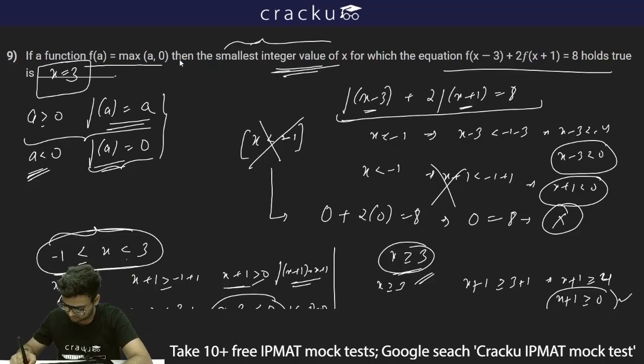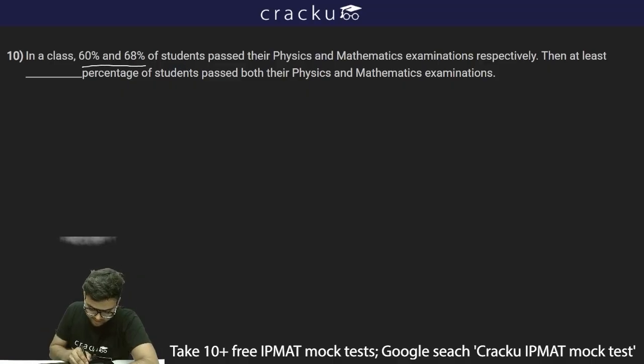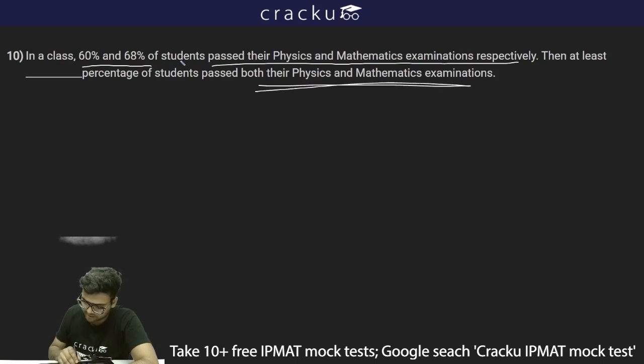The next question is saying, in a class, 60 and 68% of students pass their physics and mathematics examination respectively, then at least dash percentage of students pass both their physics and mathematics examination. Now what we'll do, we'll use a Venn diagram over here.